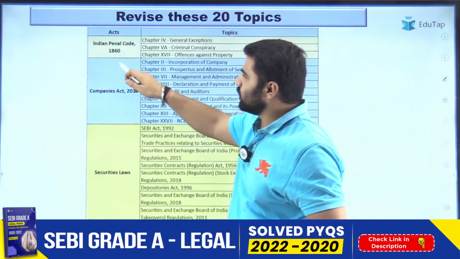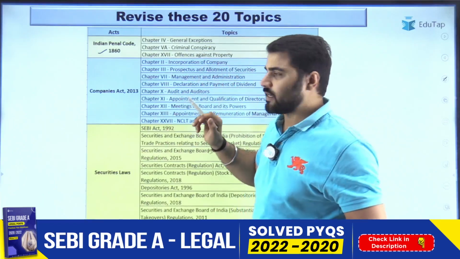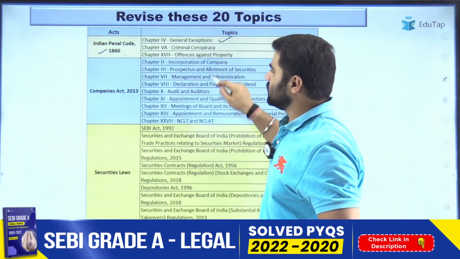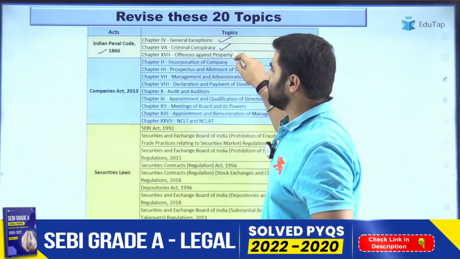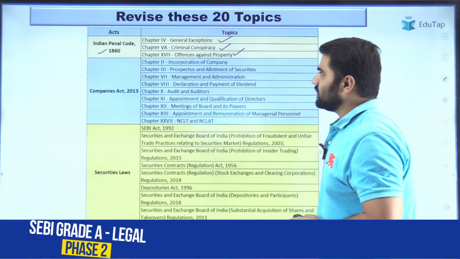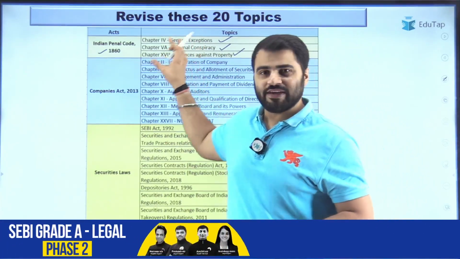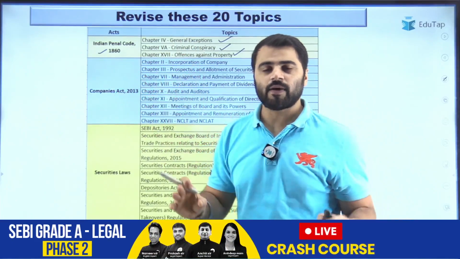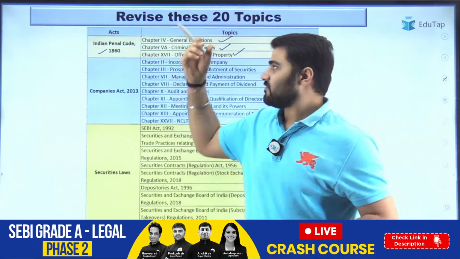So first of all, if I talk about the Indian Penal Code, in the Indian Penal Code, Chapter 4, General Exceptions, Chapter 5, Criminal Conspiracy, and Chapter 17, Offences against Property. These three are very important, right? And there is a very high probability that questions will be there from these topics.